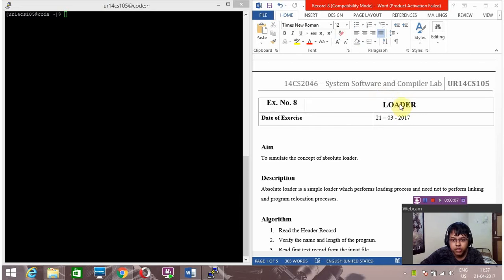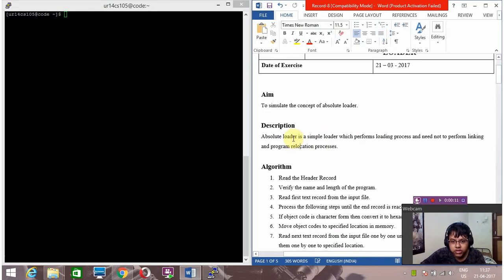So the aim is to simulate the concept of absolute loader. Let's go on to the description part. An absolute loader is a simple loader which performs loading processes and need not perform linking and process relocation.